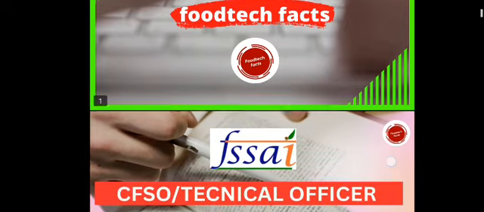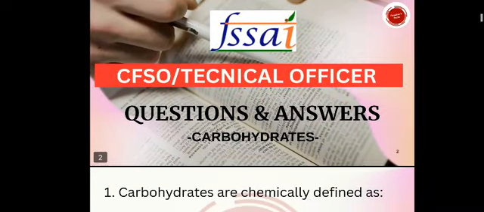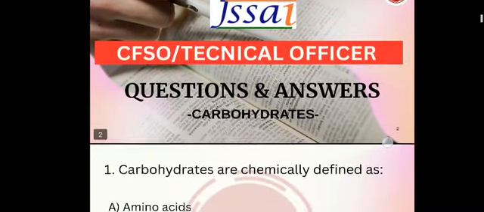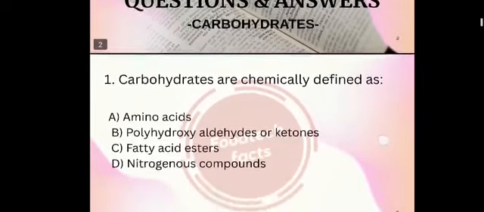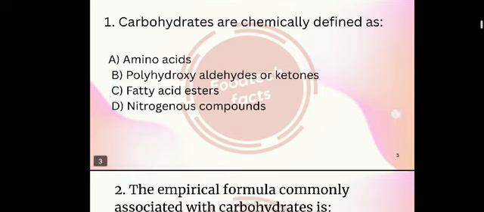So here we are going to discuss some CFSO or Technical Officer examination questions and answers related to carbohydrates. So here comes the first question. Carbohydrates are chemically defined as. Options are amino acids, polyhydroxyaldehydes or ketones, fatty acid esters and nitrogenous compounds. So the answer is polyhydroxyaldehydes or ketones. Option B is the right answer.